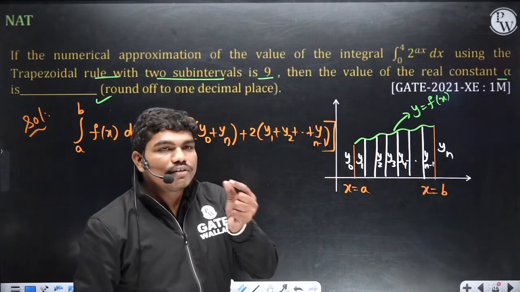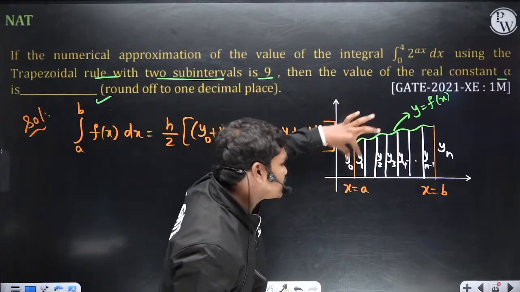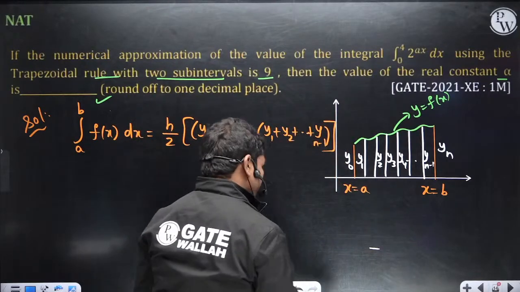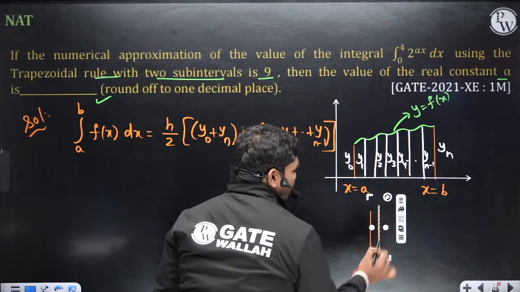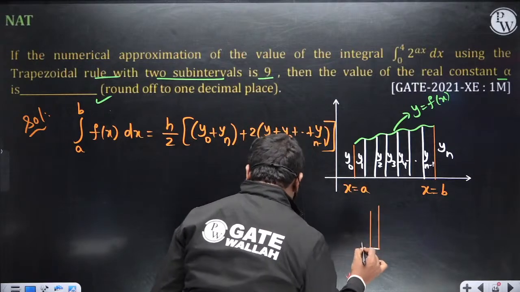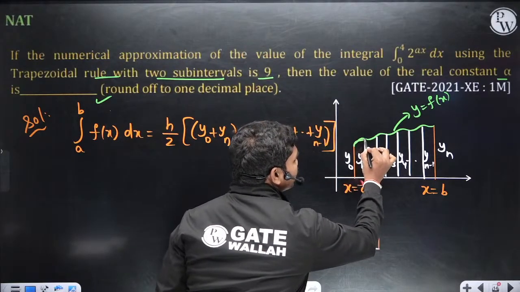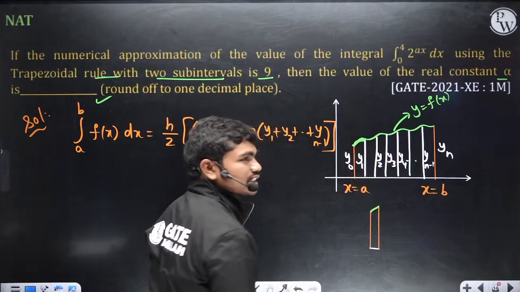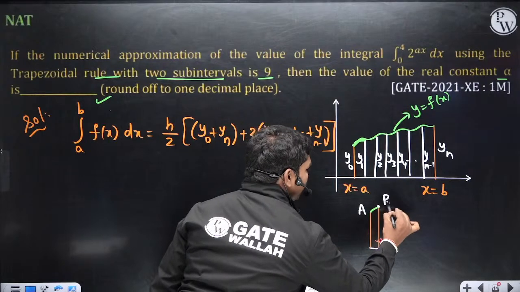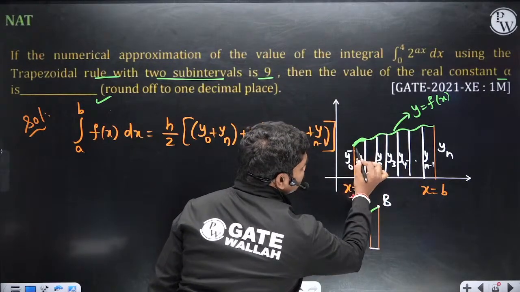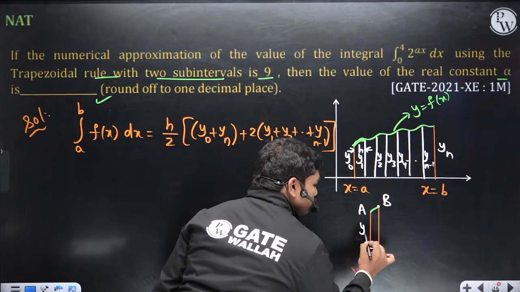Okay, so now if you take the first strip, for example, let us suppose the first strip is something like this and the curve connecting these 2 points is something like this. So I have taken this small part in the first part. Now if you call this point A and this point B, and the step size is h, this difference in x is h, है ना? So this length is h, this is y0, this is y1.